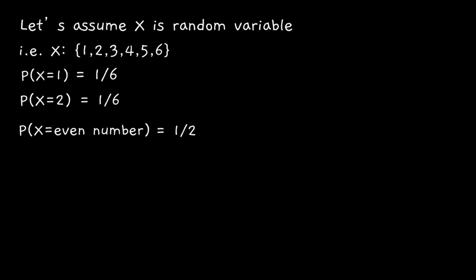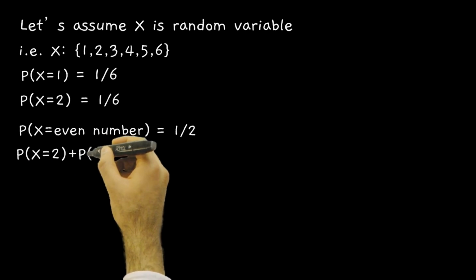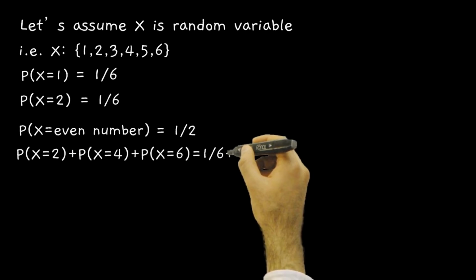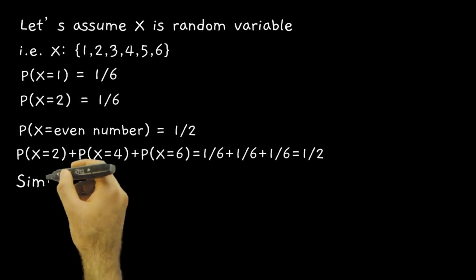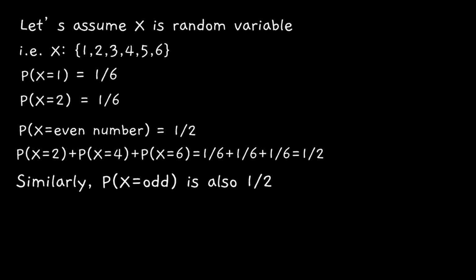You can write it as probability of x is equal to 2 plus probability of x is equal to 4 plus probability of x is equal to 6 is equal to 1 by 6 plus 1 by 6 plus 1 by 6, which is nothing but 1 by 2. Similarly, probability of x is equal to odd number is also 1 by 2. So this is the simple notation.